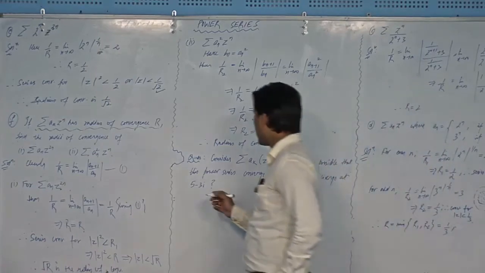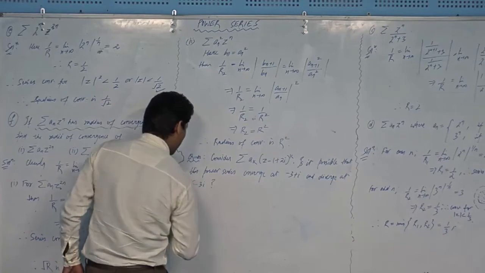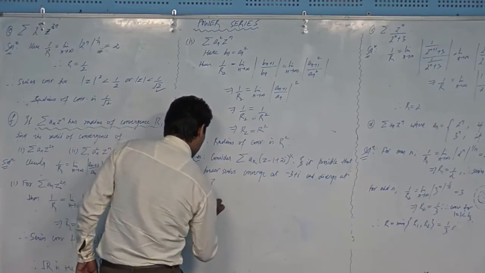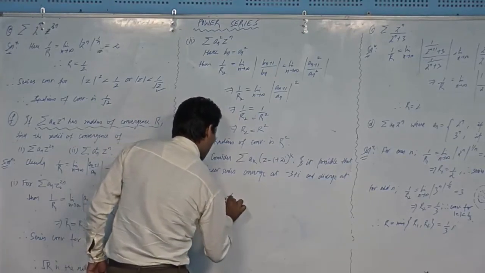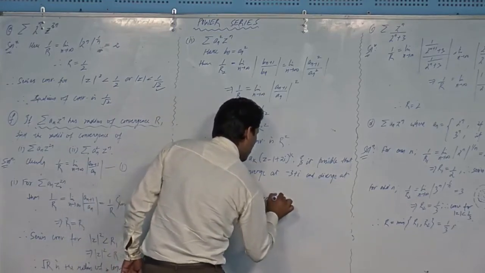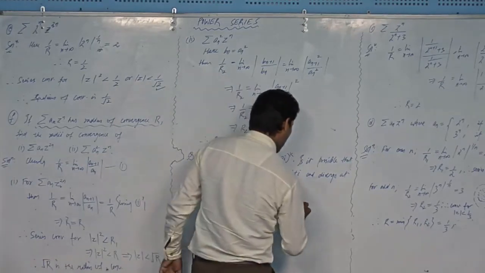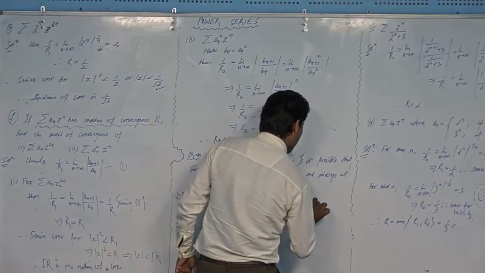Okay, solution. The center of the power series is 1 minus 2 iota; you should take minus common from here. Let me denote that center by z naught, 1 minus 2 iota.